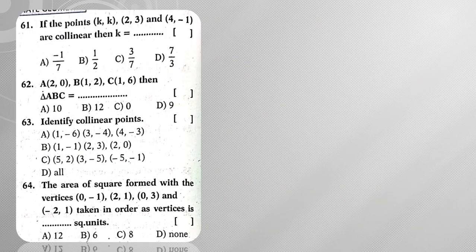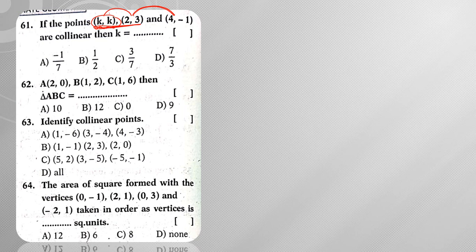Okay. Next, moving on to question number 61. If the points k comma k, 2 comma 3, 4 comma minus 1 are collinear, then collinear means you can go with the slope form. Here in the slope form, you need to be careful. You should not repeat this k comma k. First of all, find the slope of these two and the slope of these two. Don't involve this k comma k, which is unknown, in both slopes. So consider the slope of these 2 points, and then the slope of these 2 points. Then you don't have the same unknown repeating twice.